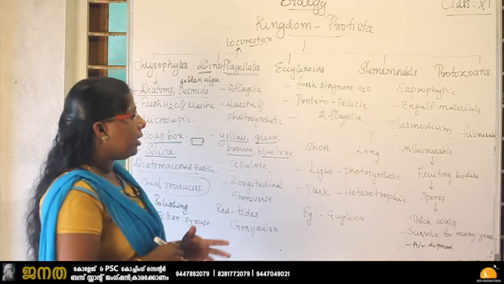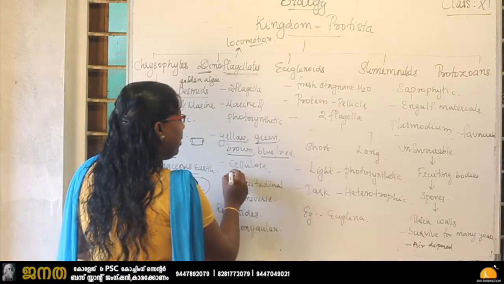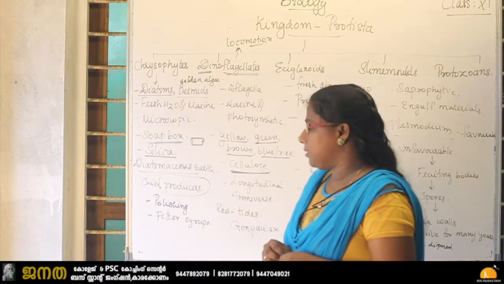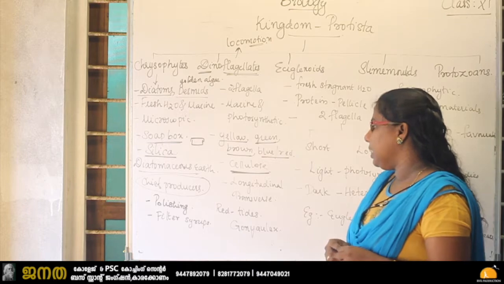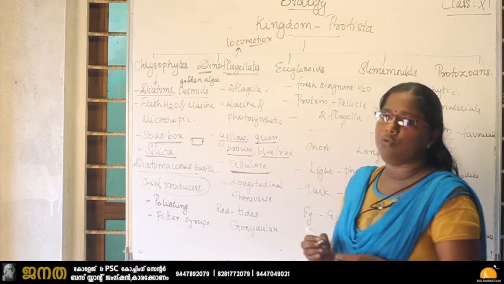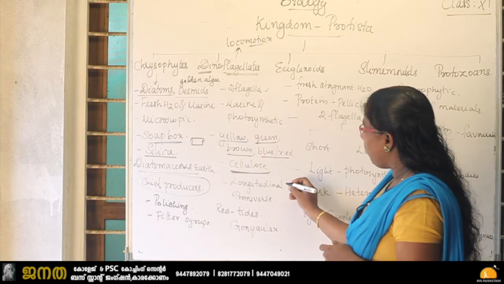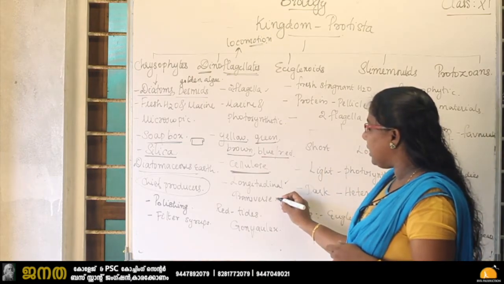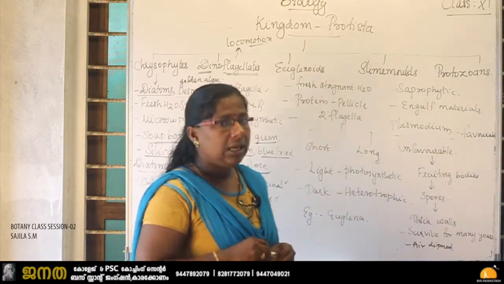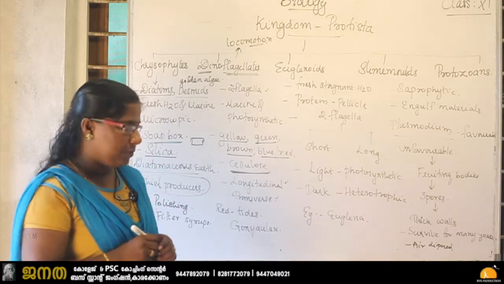So differently colored dinoflagellates are present in the environment, and the main component which is present in its cell wall is cellulose. The dinoflagellates have the cell wall deposition, that is the cellulose. And I already told you dinoflagellates have two flagella, and these flagella are arranged, one flagellum longitudinally and another one transversely. So two flagella are arranged in the body, one longitudinally and another one transversely.